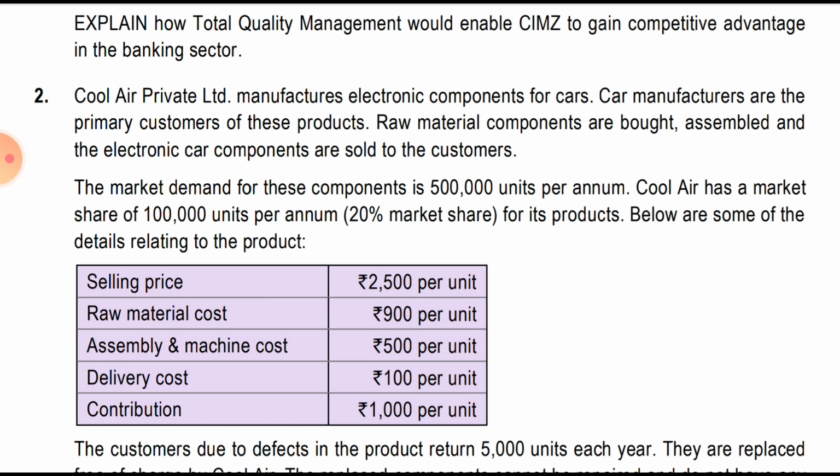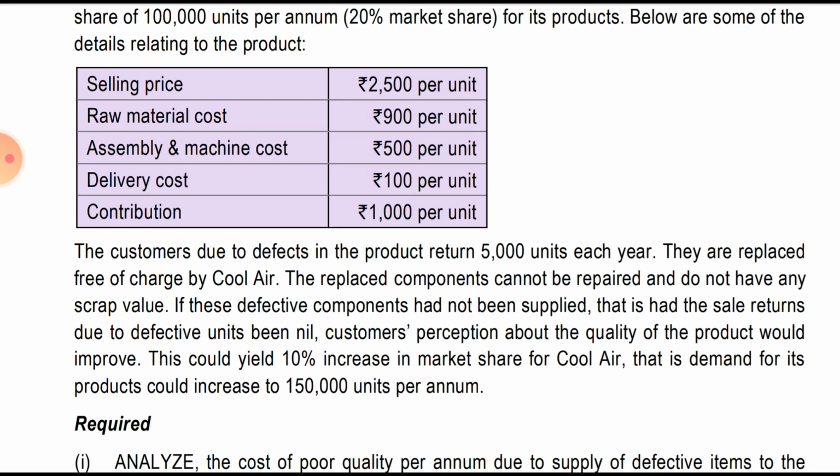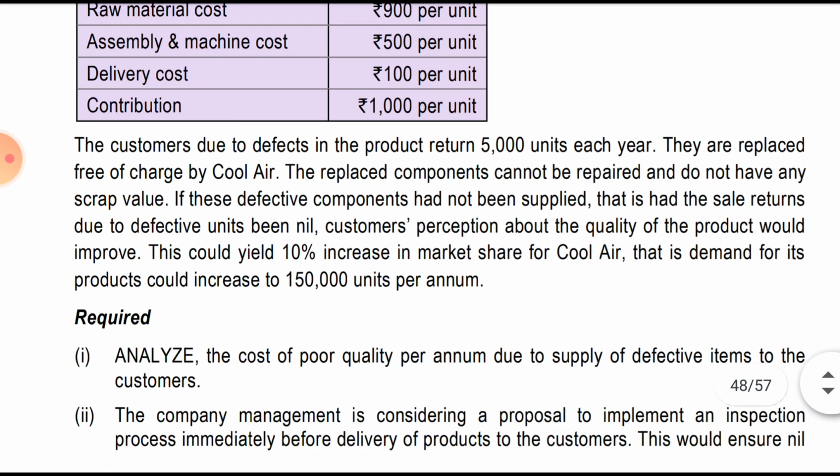The market demand for this component is 5 lakh units per annum. So the demand for the component is 5 lakh. Cool Air has a market share of 1 lakh, that is 20%. Below are some of the details relating to the product. Selling price 2500, raw material 900, assembly and machinery 500, delivery cost 100, contribution 1000.